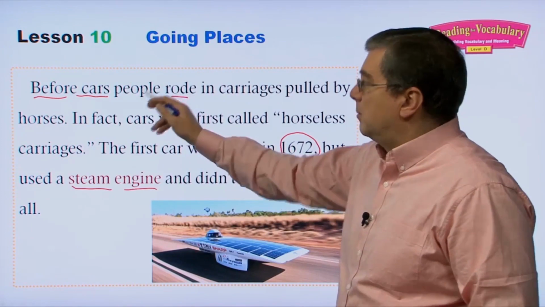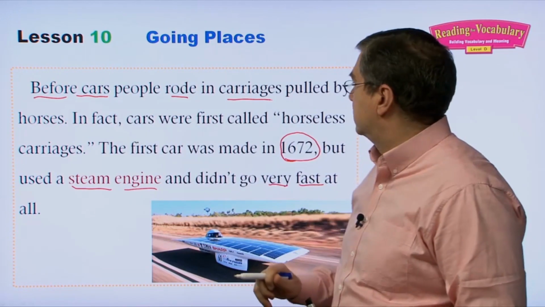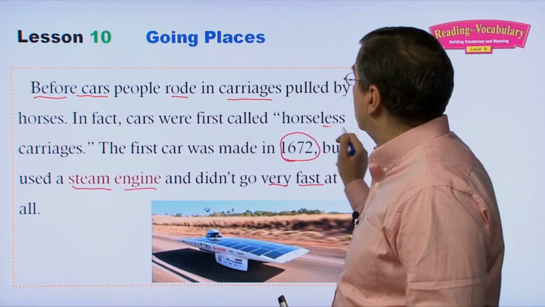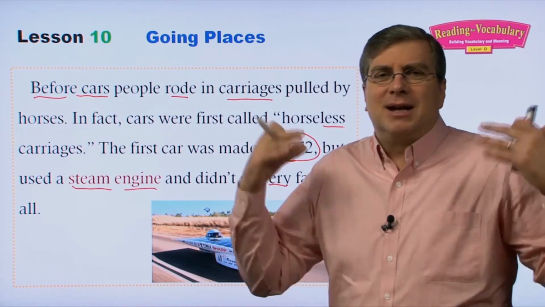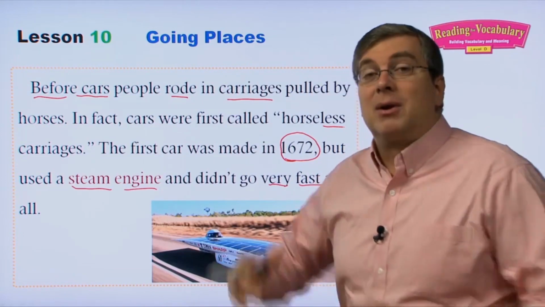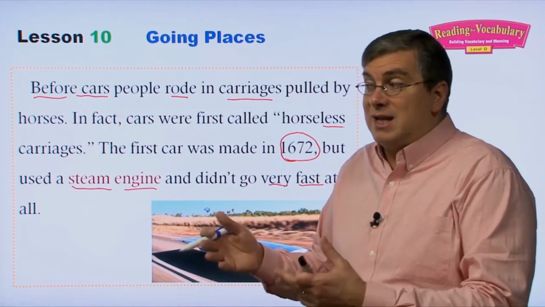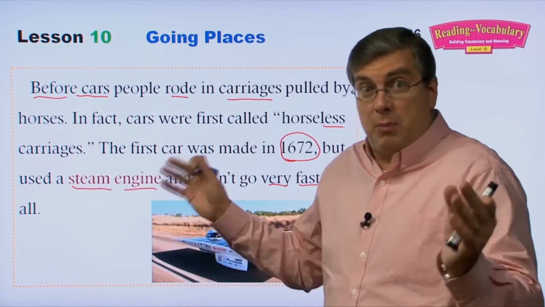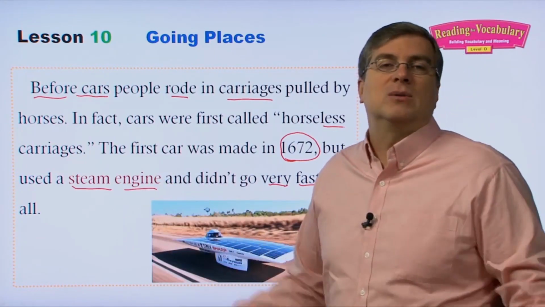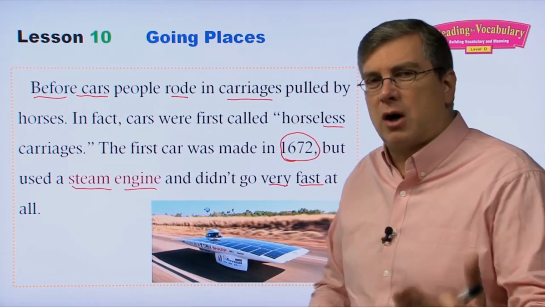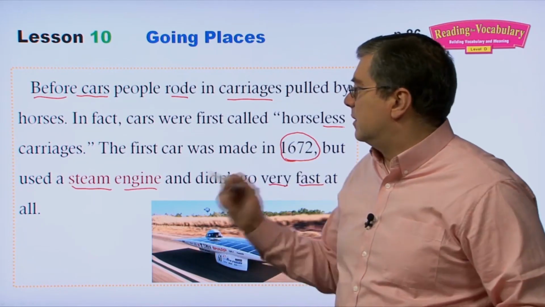So before cars, at that time, people rode in carriages. They were pulled by horses. In fact, cars were first called horseless carriages. That's interesting, right? We don't call them horseless carriages now because it's not normal for us to use horses. But a long time ago, the normal thing was to use horses. So if you see a vehicle moving, there's no horses, people were surprised. Where are the horses, right? So they're horseless carriages, right? Now, of course, we just call them automobiles or cars. Cars is much more common than saying automobile. And that's very interesting, 1672, the first car.